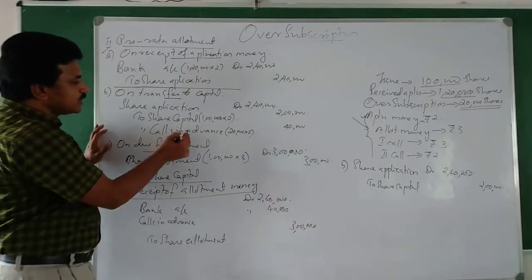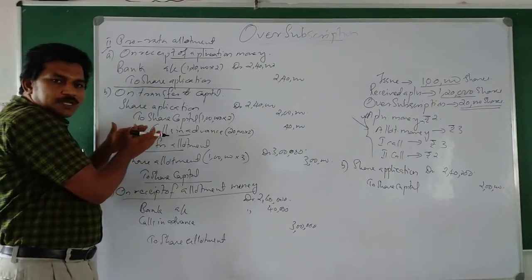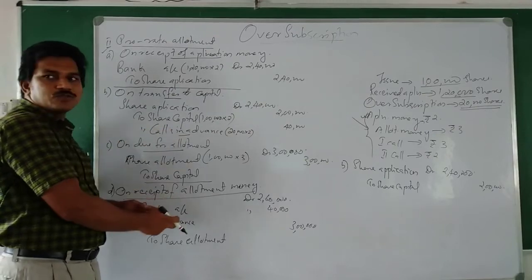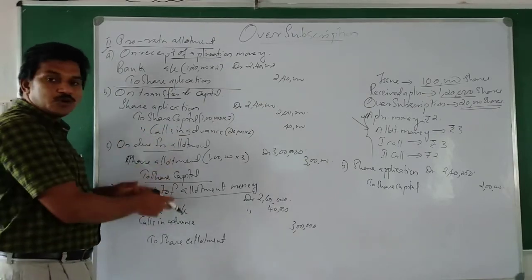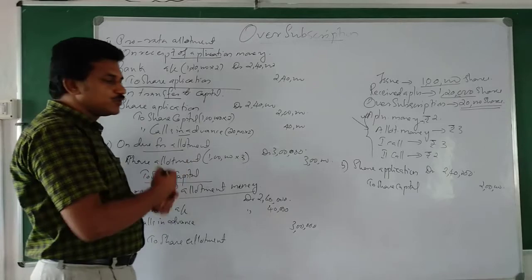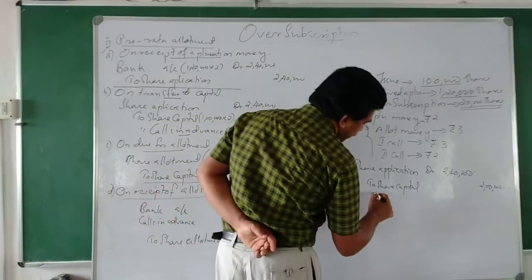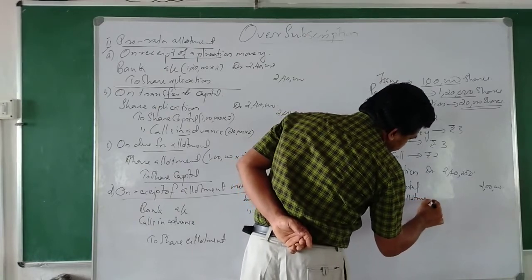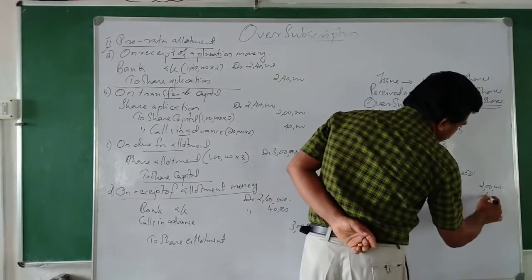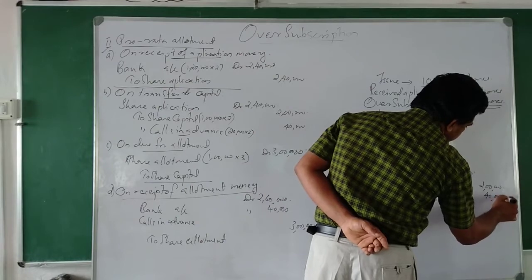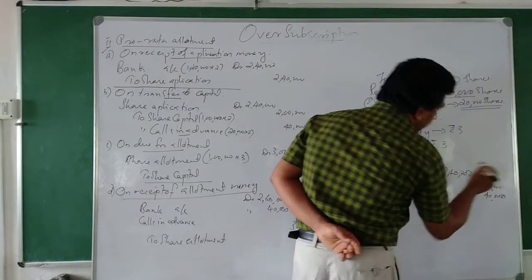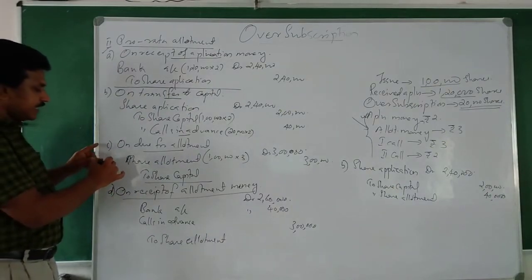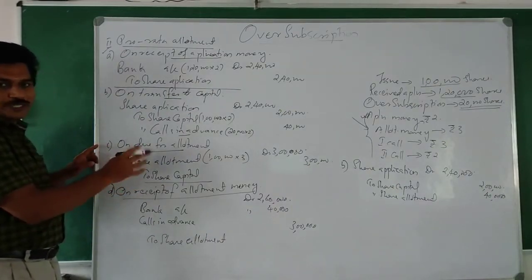Then the third, 40,000, instead of transferring this to calls in advance, directly it can be transferred to share allotment. So we will write here share allotment. How much? 40,000.